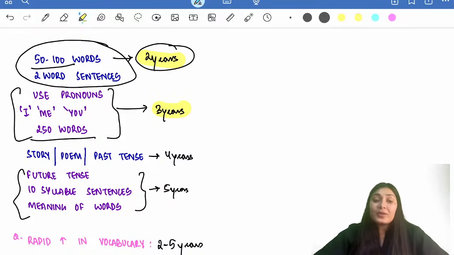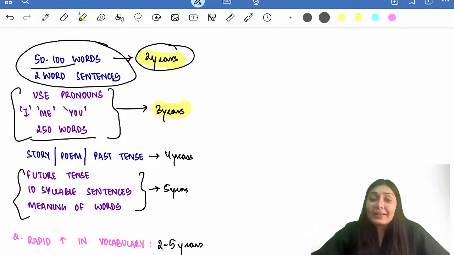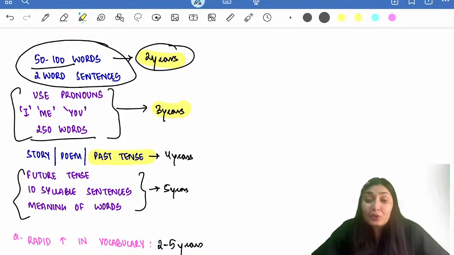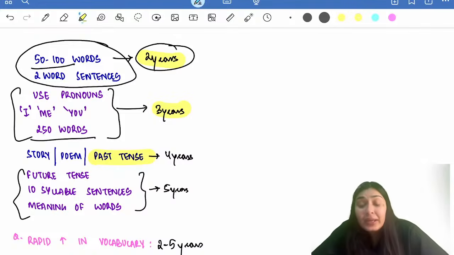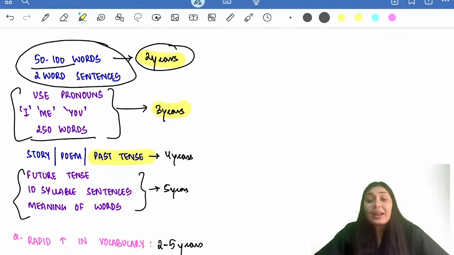By the end of 4 years, the child will now be reciting poems, telling you stories. And when we start the stories, we say once upon a time. So that means by that time, the child also will be referring to the past tense, that this happened back. So this is 4 years of age. And at 5 years of age, now the child will be referring to the future tense too. Can form long sentences and ask the meaning of words. So from 2 to 5 years of age, there is so much rapid increase in the vocabulary that is seen.